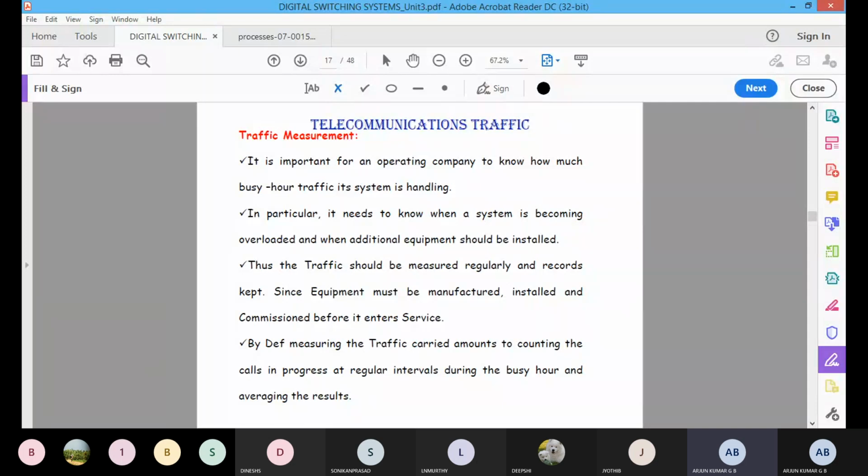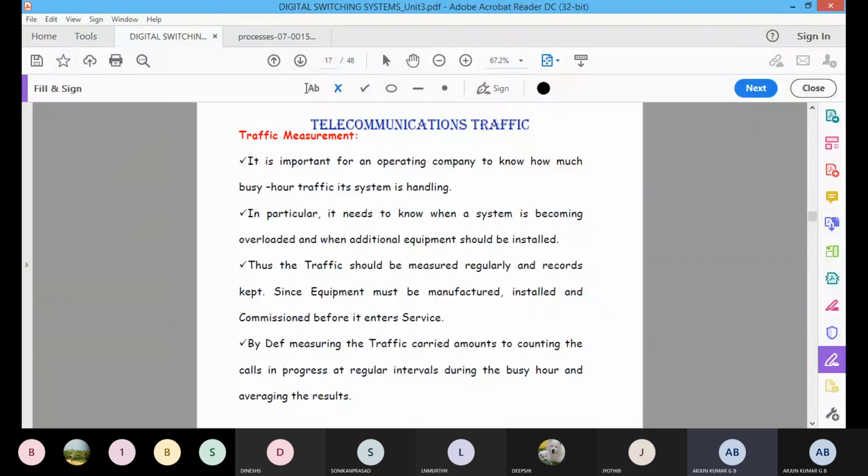Every day we should calculate the busy hour, and in the busy hours, how many calls get connected or lost. We can also note in a day the total number of average calls that will be processed on that particular day. We can note that also, because we need these things to analyze the capacity of the systems.